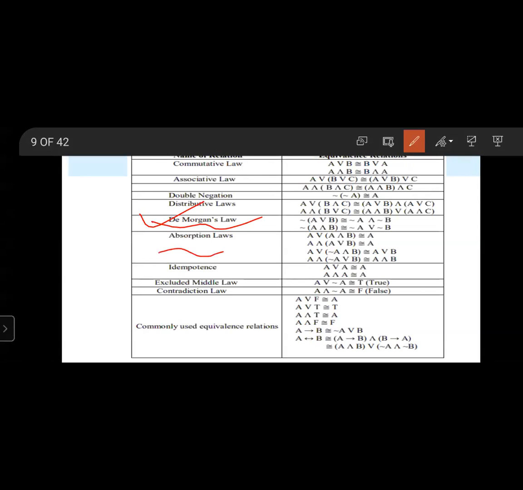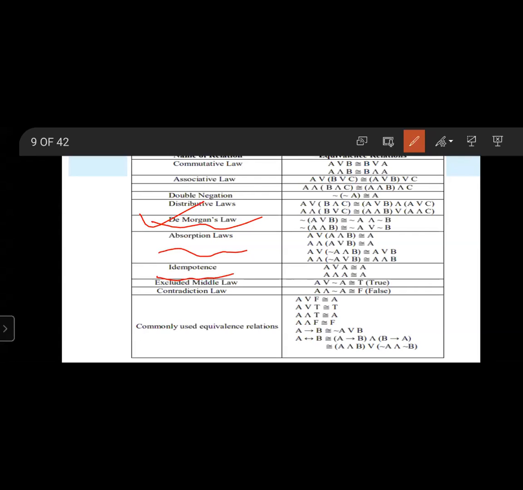Next, absorption law. A and (A or B) is equal to A. A or (A and B) is equal to A. A or (negate A and B) is equal to A or B. A and (negate A or B) is equal to A and B. Next, idempotency law: A or A is equal to A, and A and A is equal to A.